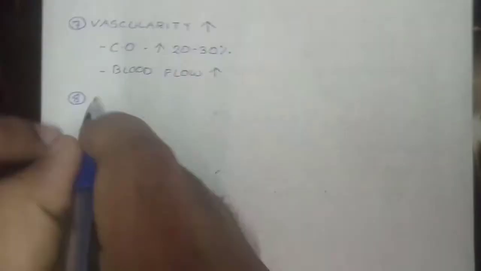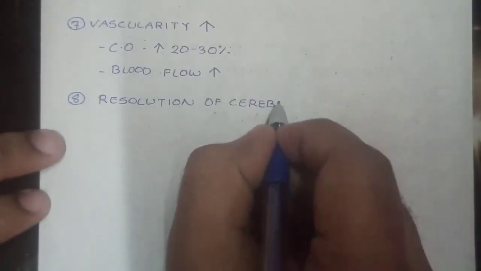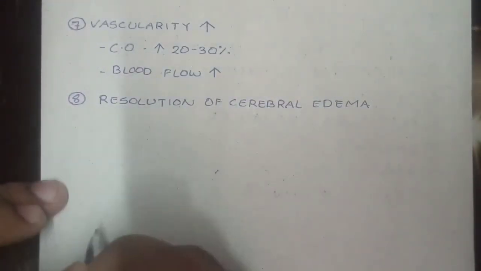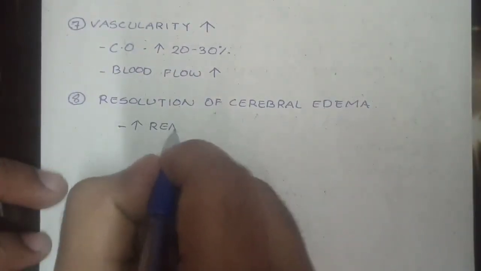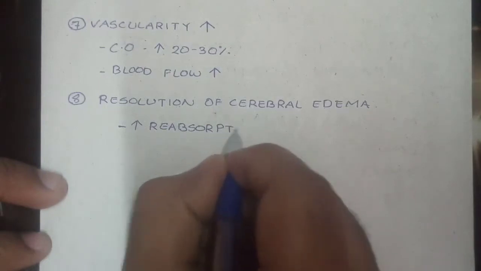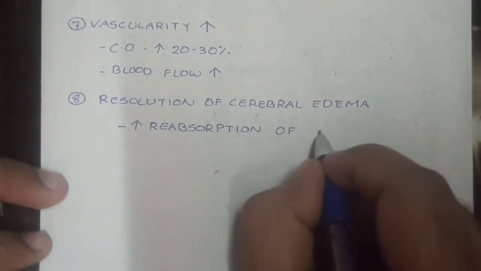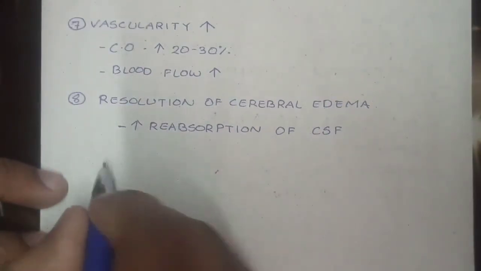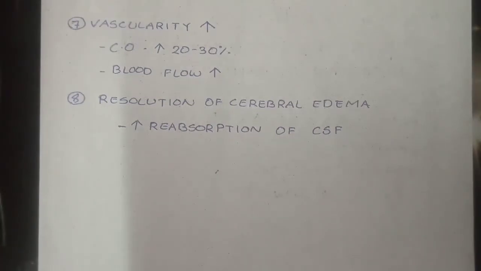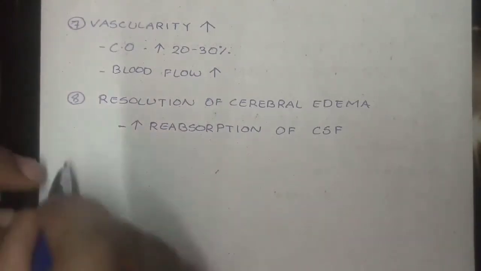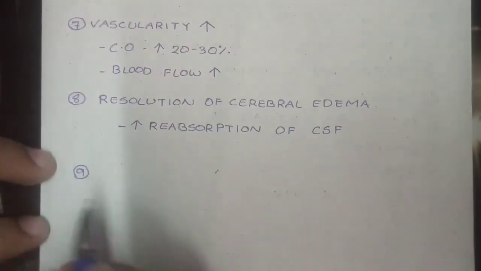The next one, E, represents edema: resolution of the cerebral edema. Intracranial pressure falls and resolution of cerebral edema occurs due to the increased reabsorption of the cerebrospinal fluid, that is CSF, autoregulation of the cerebral blood flow, and sympathetically mediated cerebral vasoconstriction. The cerebral vessels produce less nitric oxide, which is the mediator of cerebral vasodilation in response to hypoxia.